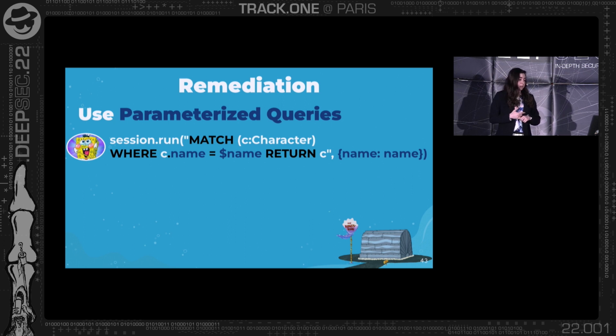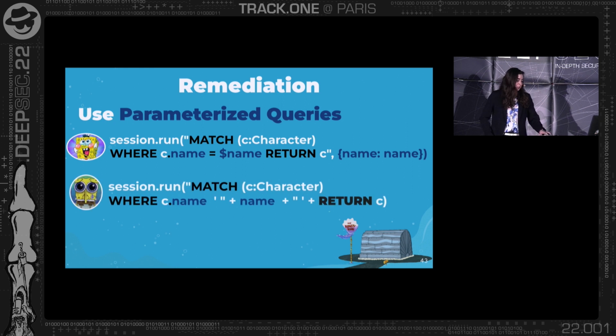And what actually happens is that if the attacker tries to perform some escaping to inject a double quote or escape from this string or this query, those will be escaped and treated as a double quote character in the string, and not as the quote that terminates the query. So this is the good way to avoid injection in Cypher. And this is the example of what you should never do. You should never append the inputs you get from the user as is, without any sanitization or validation. So please use the first one and avoid at all costs using the second one if you don't have any validation.